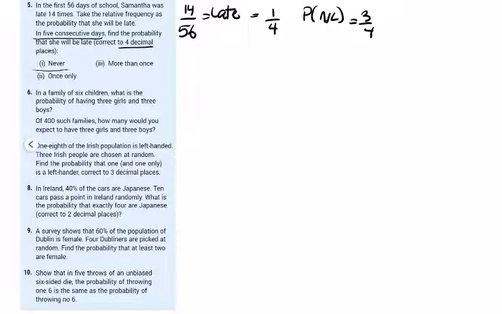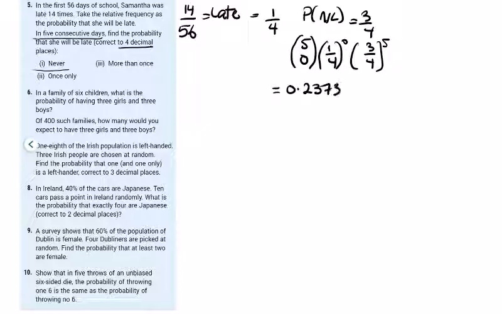She'll never be late. So in 5 days, she'll never have the success of being late. So she's not going to be late. So that's, if you want to write it, the probability of success to the power of 0, if being late for school is successful, by the probability of not being successful to the power of 5. And that gives 0.2373.